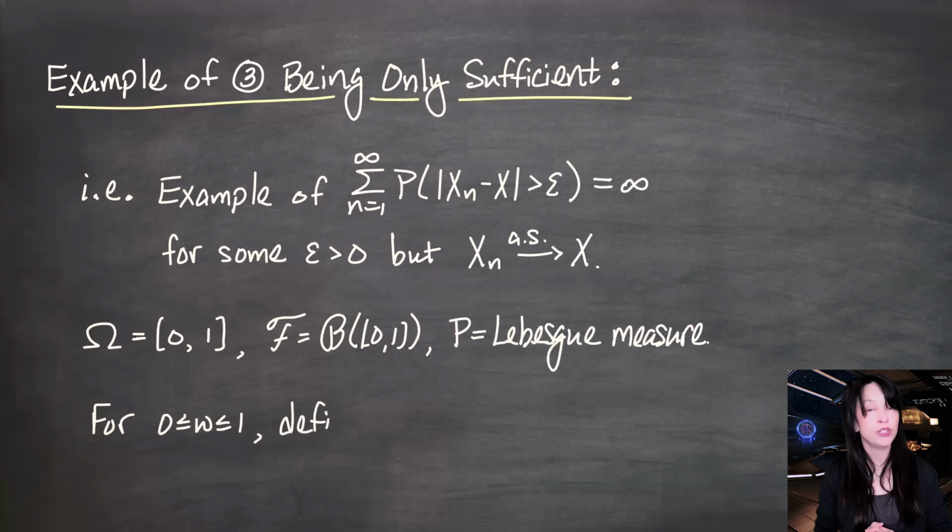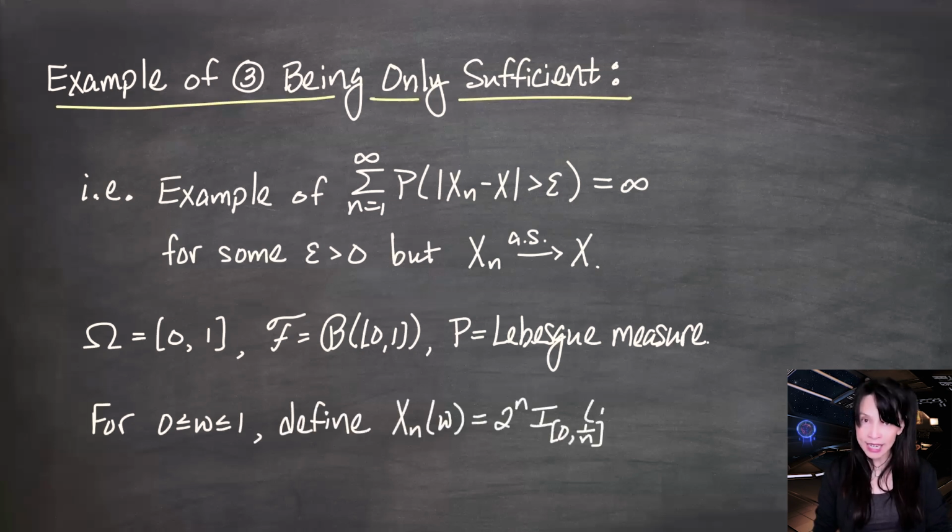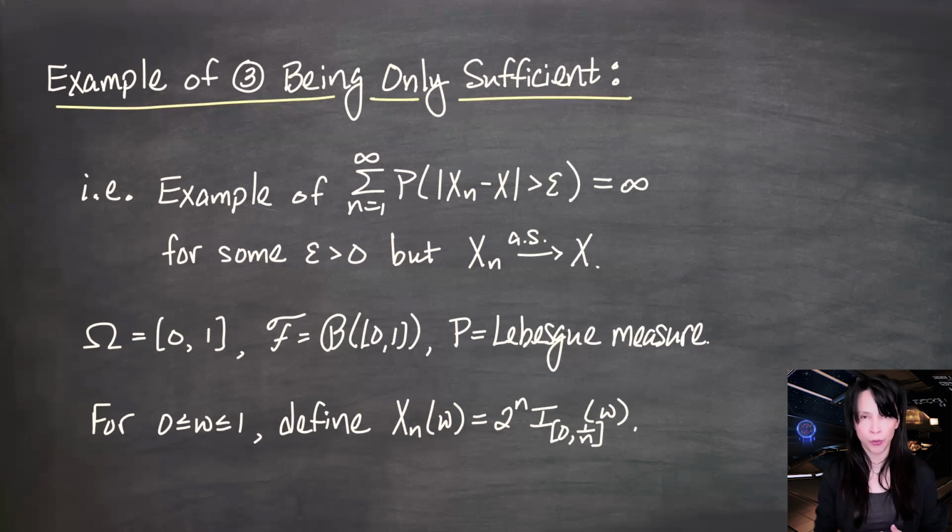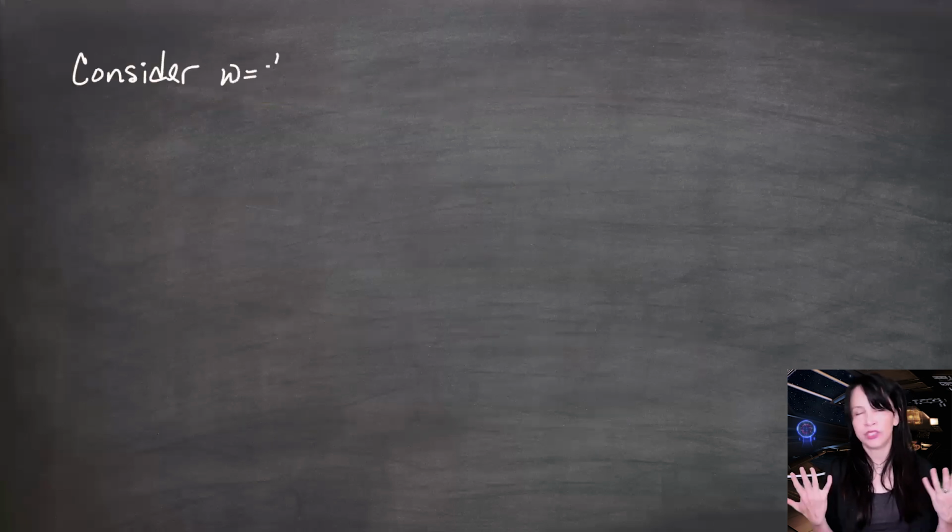I'm going to define Xn of omega to be 2 to the n times an indicator that says that omega is between 0 and 1 over n inclusive. So remember, this function is going to equal 1 if you plug in a little omega in this interval and 0 otherwise. Let's try to get a handle on what this looks like for a particular omega. I'm going to take, just as an example, omega equals 1/3.